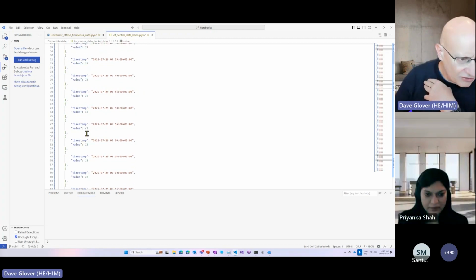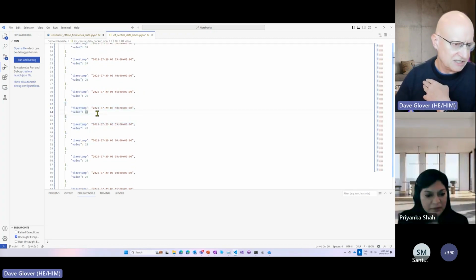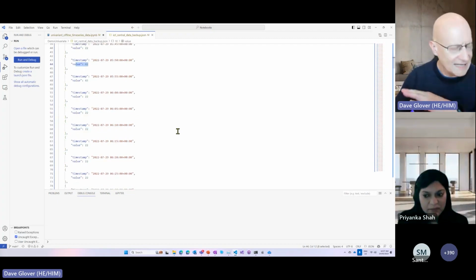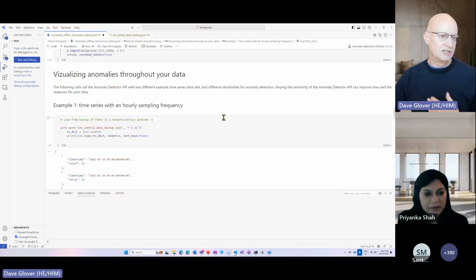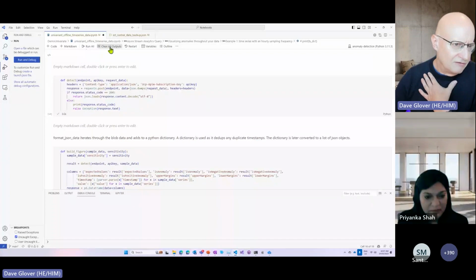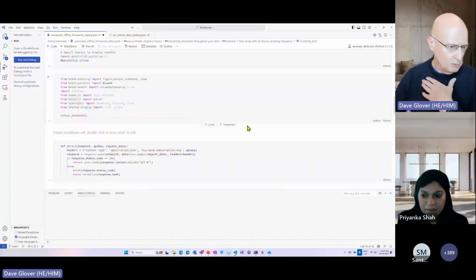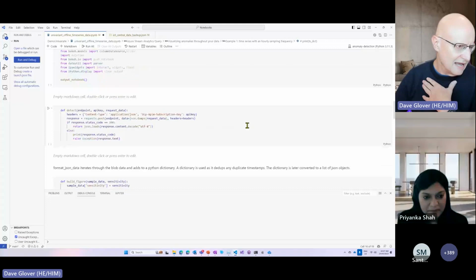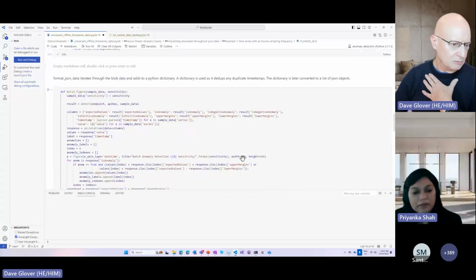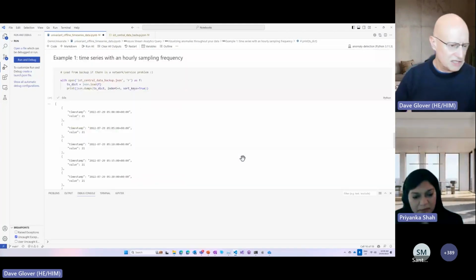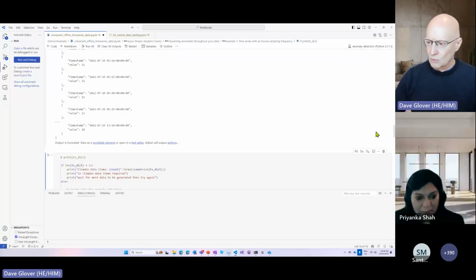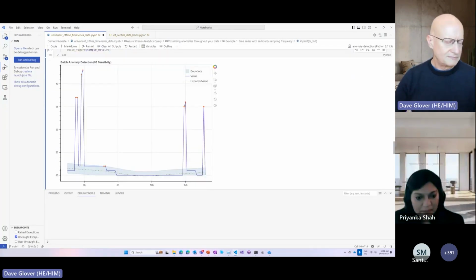Just looking through this as a human, it's interesting to see that there are some spikes on there. But there's a lot of data in here, and it obviously wouldn't make sense to go through this manually. So what I'm going to do is use what's called a Jupyter notebook in here, and I'm going to be able to do some analysis. I'll load up that data into the Jupyter notebook, and we'll scroll down, and you can see there goes the data that I just showed you a moment ago.